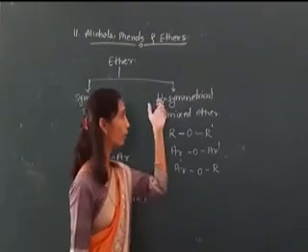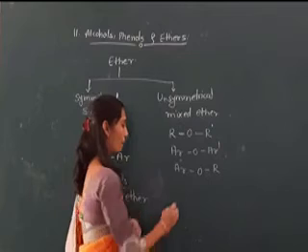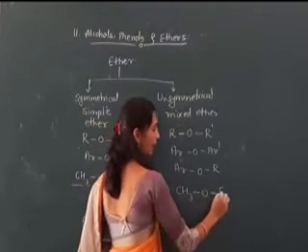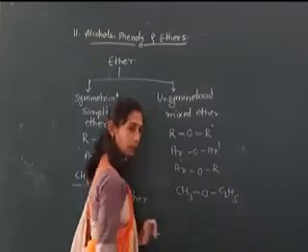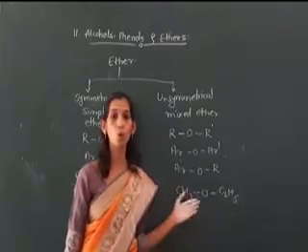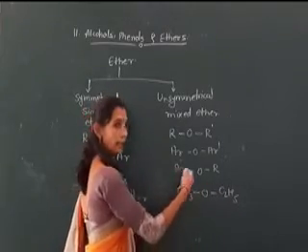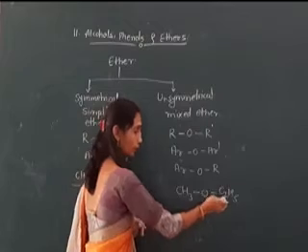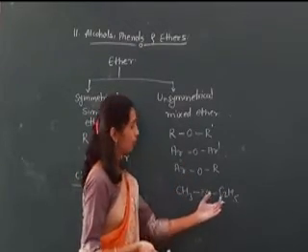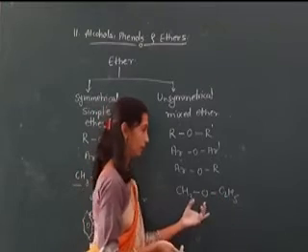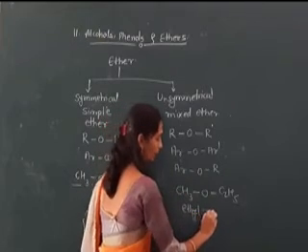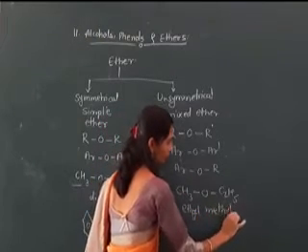Now in the case of mixed or asymmetrical ether, first CH3 and second C2H5. Here the first is methane-derived and the second is ethane-derived. Both are different. Therefore, that type of compound is known as ethyl methyl ether. How we name that, we discuss in our next nomenclature of ether. Ethyl methyl ether.